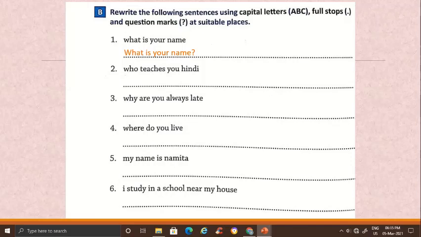Who teaches you Hindi? Again, W capital, beginning of a sentence, and Hindi is the name of a language. So H capital, and this sentence asks us something, so question mark at the end. Who teaches you Hindi? W capital, H for Hindi capital, question mark at the end.